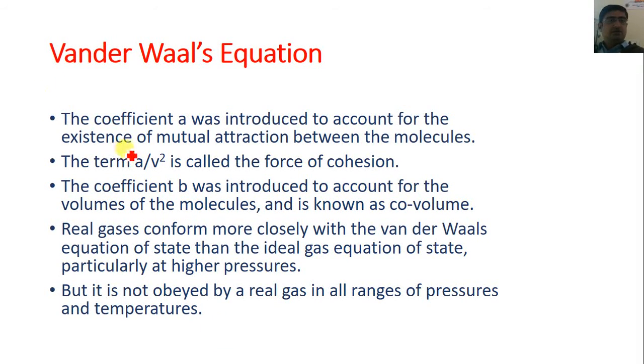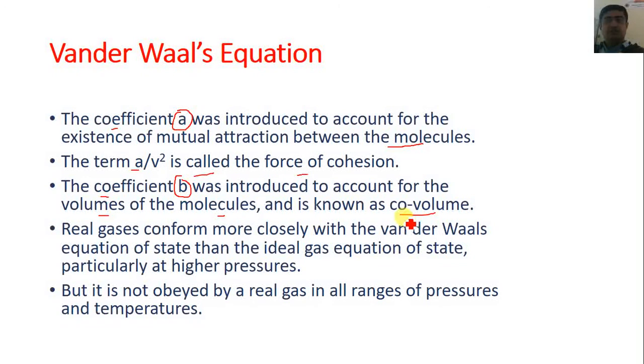Now, the coefficient a was introduced to account for the existence of mutual attraction between the molecules, and the term a by V square is called the force of cohesion. The coefficient b was introduced to account for the volumes of the molecules, and it is also known as the co-volume.